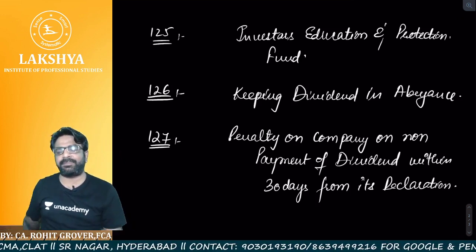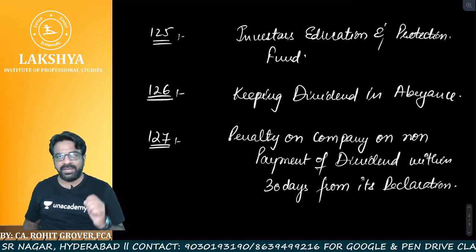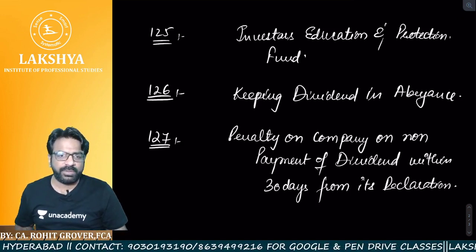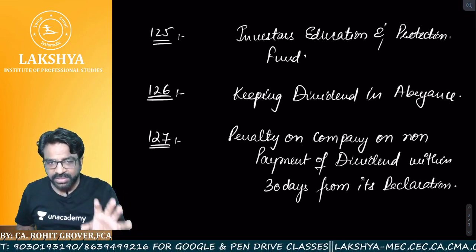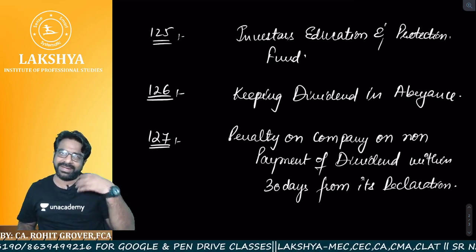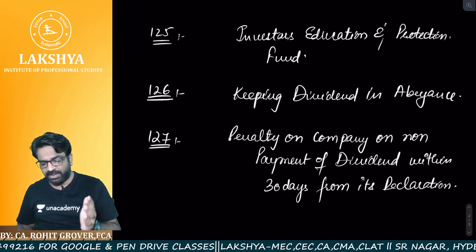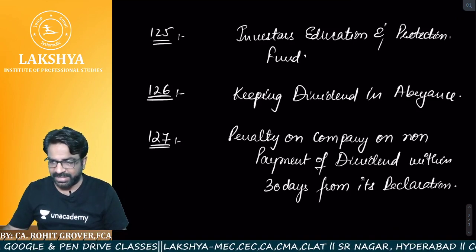So what is the penalty the company will be paying? What is the fine the company will be paying? What will be the penalty on the officers in default of the company if the particular dividend which is already declared in the AGM has not been paid within 30 days from its declaration?